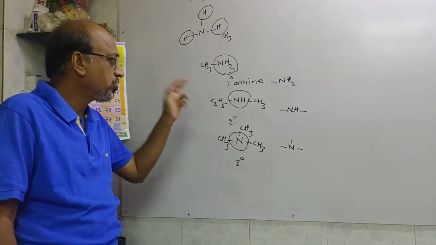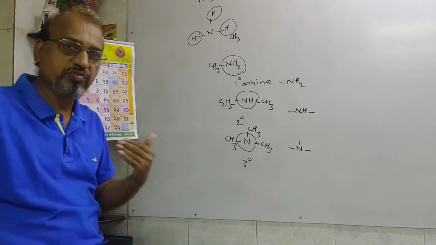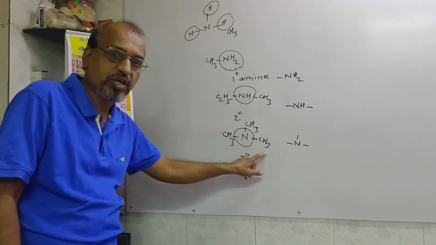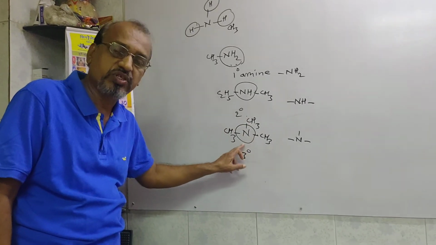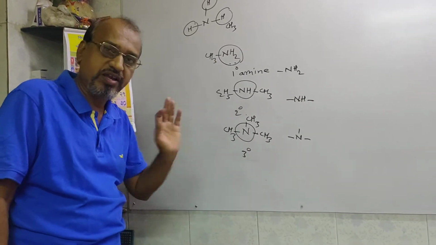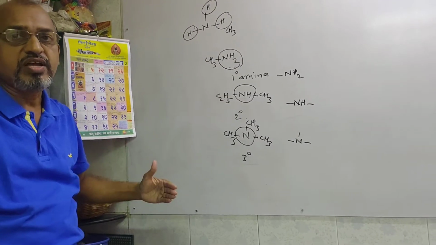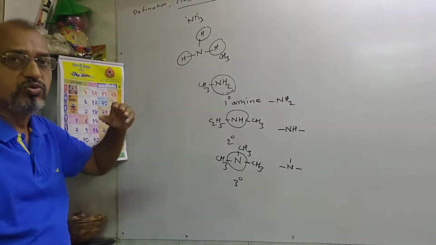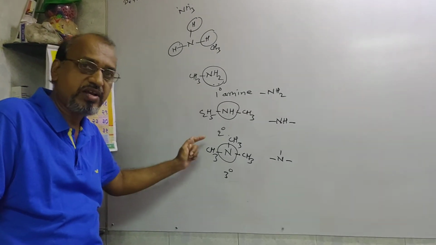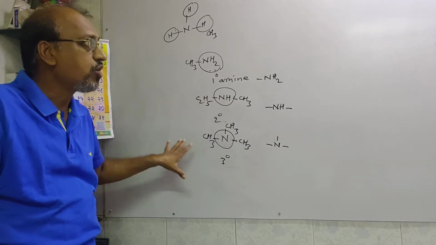Suppose two similar groups are there, then we use the prefix di. For three similar groups, we use the prefix tri. So in this way, here three methyl groups are joined to the central nitrogen atom. That's why it is trimethylamine. Clear? Okay. Now in this way we can classify amines into three main types: primary amine, secondary amine and tertiary amine, with examples and structures I gave over here.